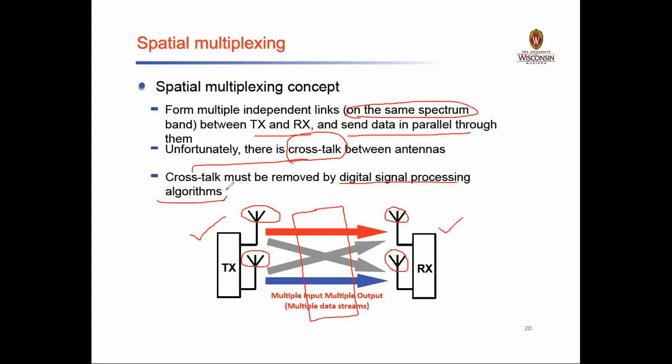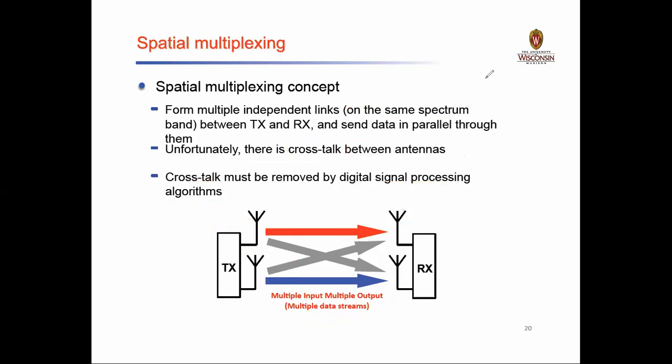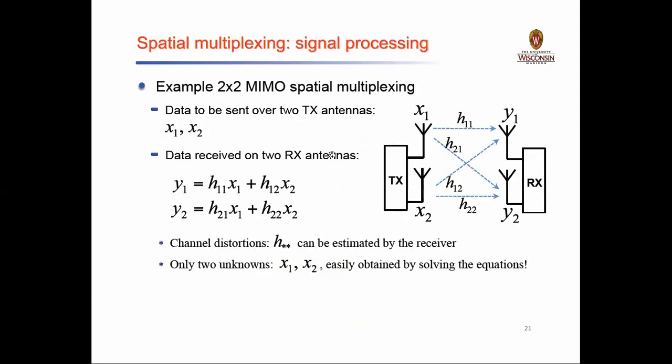If you remove that crosstalk, then the energy received at the receiving antenna will be more beneficial compared to a signal having crosstalk. Let us see some signal processing algorithms. The first example is a 2x2 MIMO spatial multiplexing. The meaning of 2x2 is that two antennas will be at the transmitter side and two antennas will be at the receiver side.